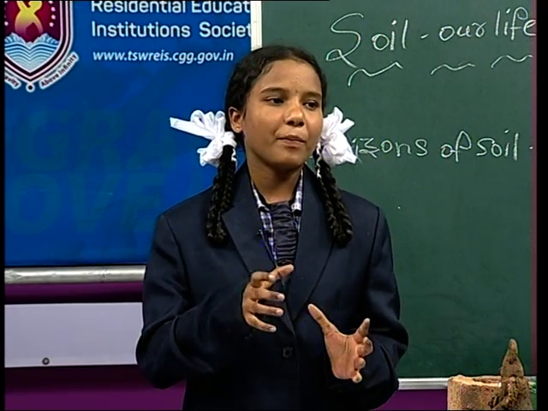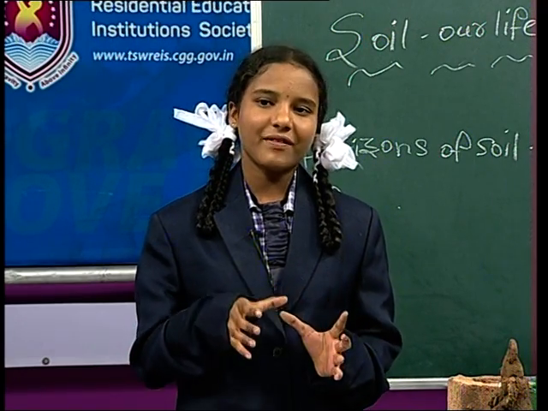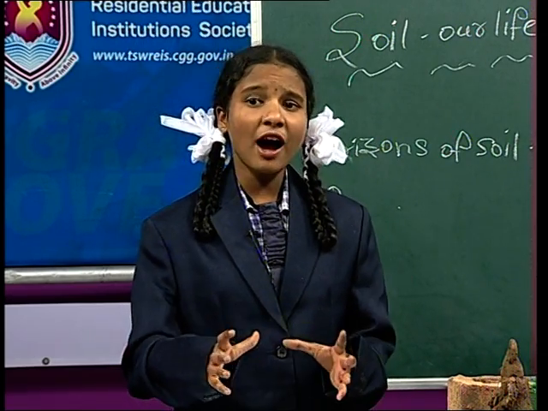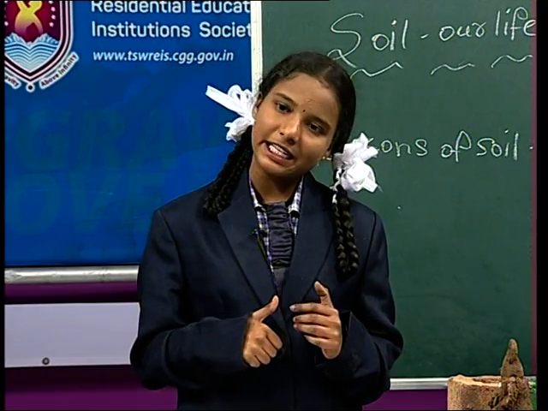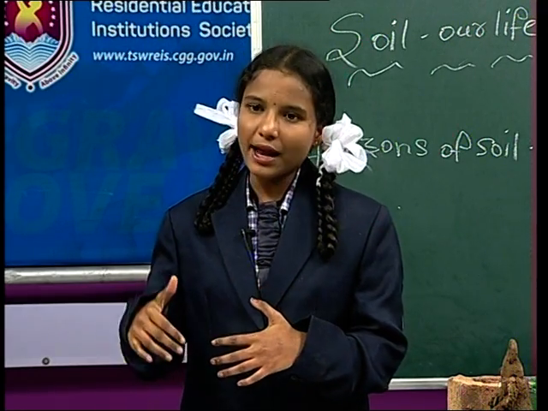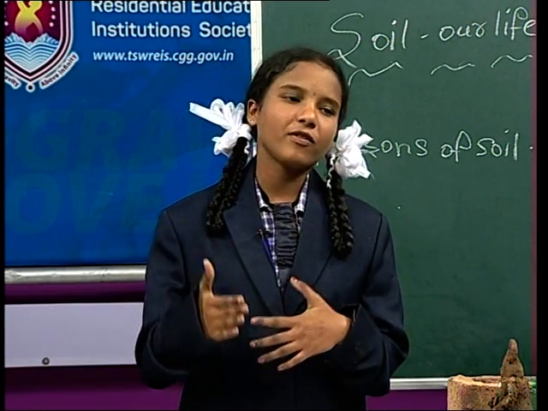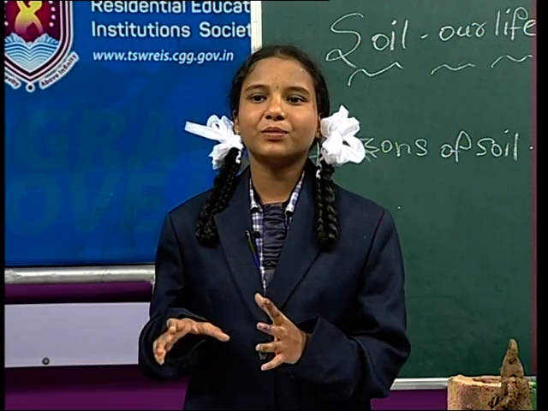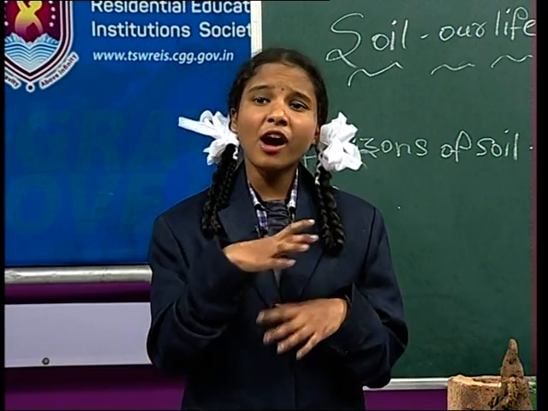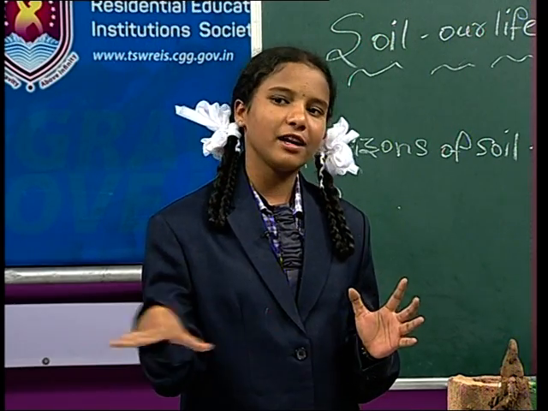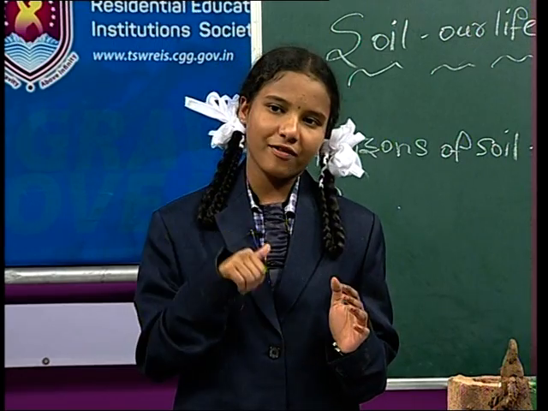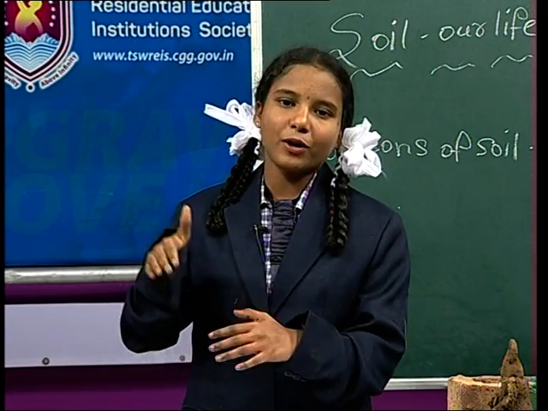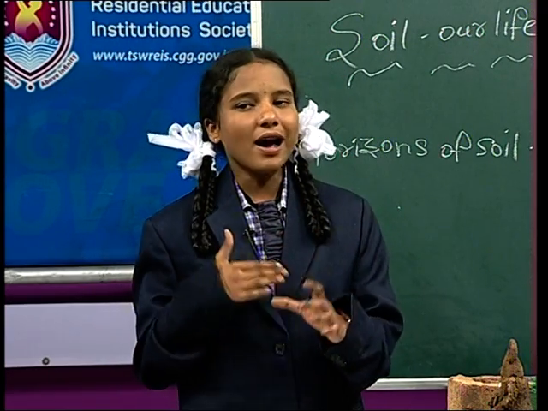So we have to protect the soil. We have to conserve the soil. So we have to plant many trees, and also we may notice that many types of soils are present. These types of soils are very attractive, beautiful, and from now onwards we have to protect the topsoil which is lying on the surface by planting the trees. So by that, from topsoil down we can see the soil more attractive.